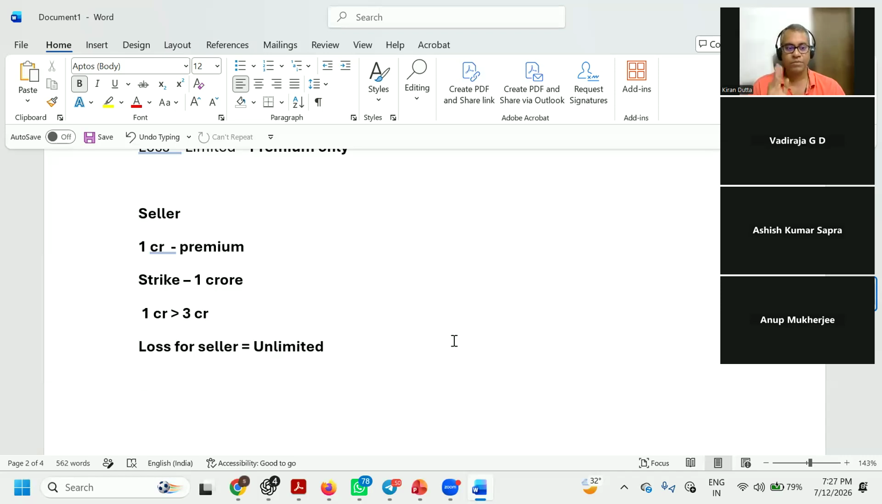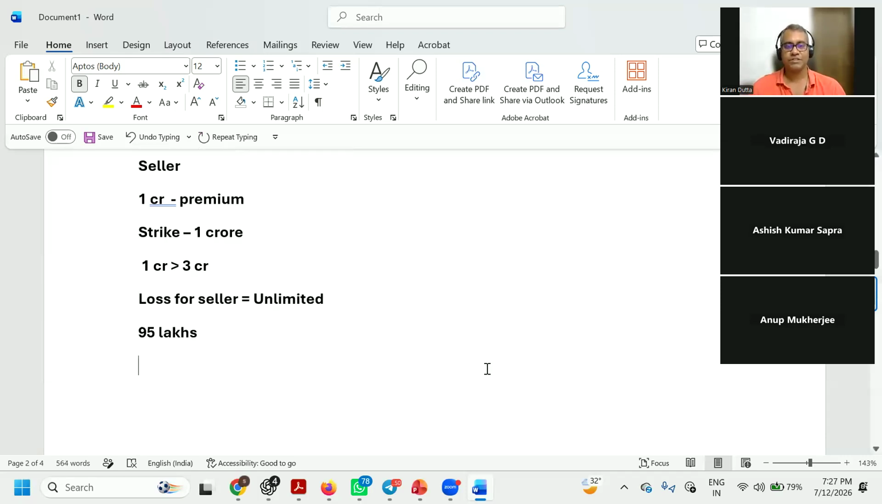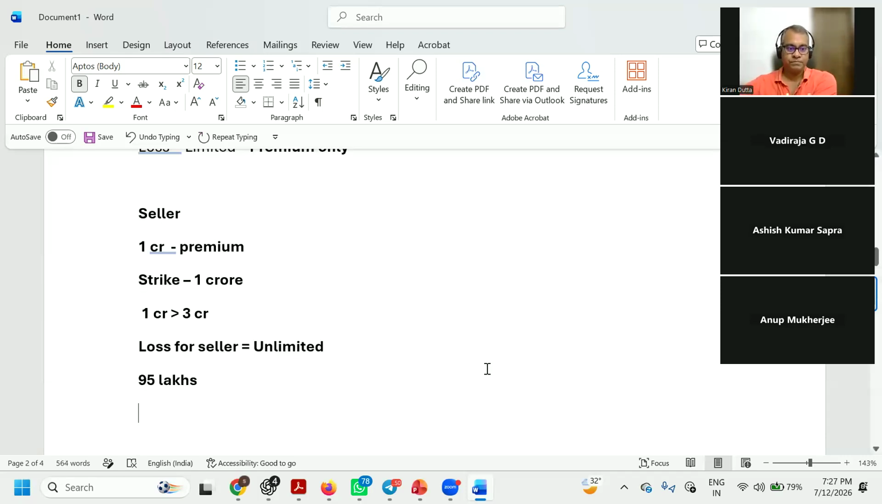Okay. Now let's move on. Now the house value has come down to 95 lakhs, right? What is going to happen in this instance? The buyer will not execute the contract. Very good. And the seller will get the 1 lakh premium.